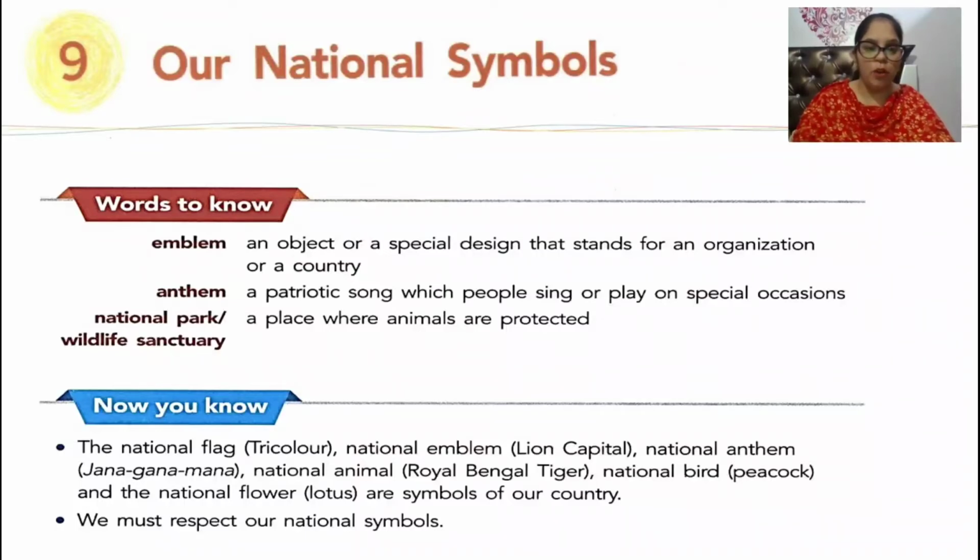Now children, some important words to know. There are some important words from the same chapter. Let us discuss. First is emblem, an object or a special design that stands for an organization or a country. Yes children, it is used in all the government papers. For example, our national emblem. Now next is anthem, a patriotic song which people sing or play on special occasions. Yes children, this song praises the motherland.